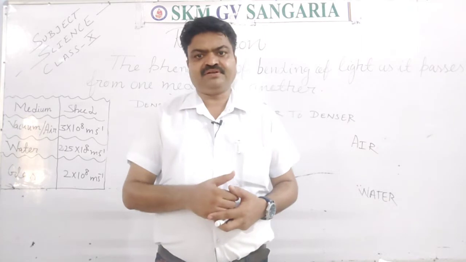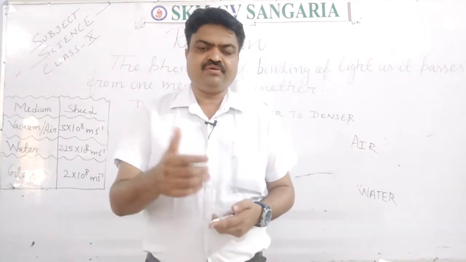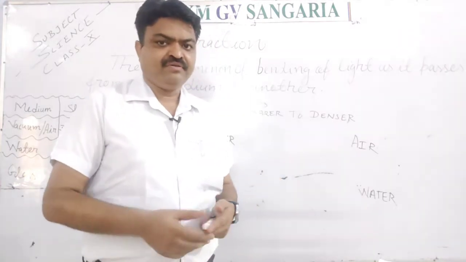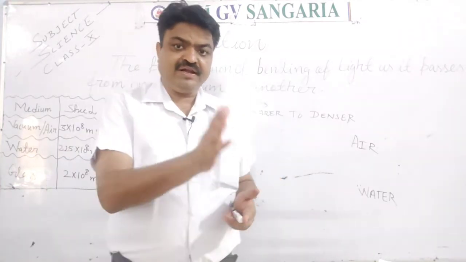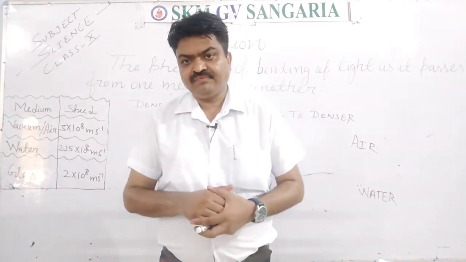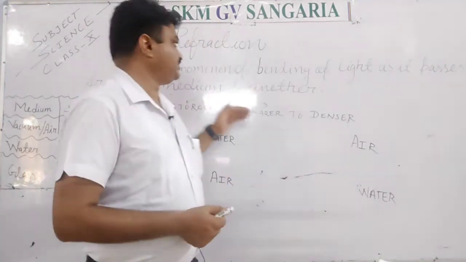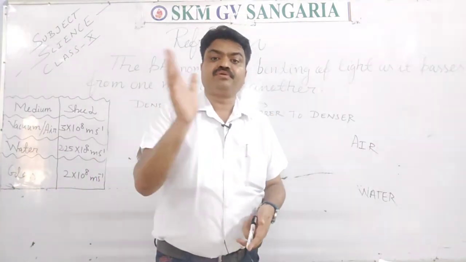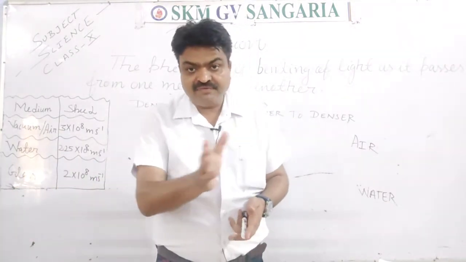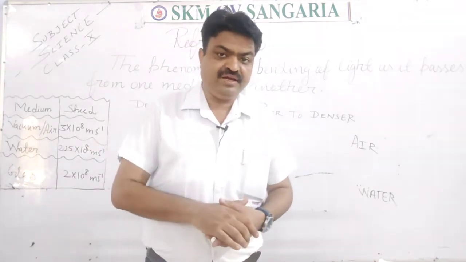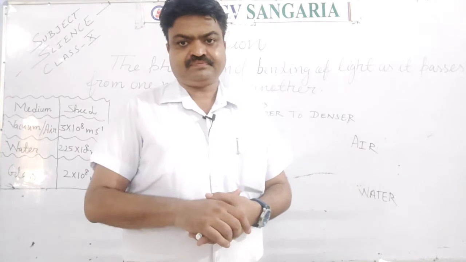And that deviation of the light rays is known as refraction. So what definition will you write for refraction? It is when the light rays are passed from one medium to another, then they are deviated or they change their direction. That is known as refraction.